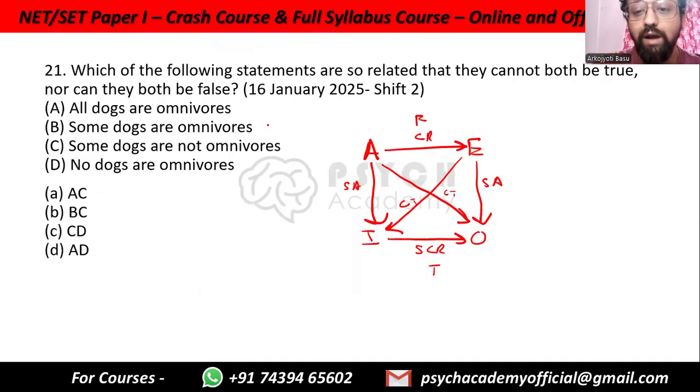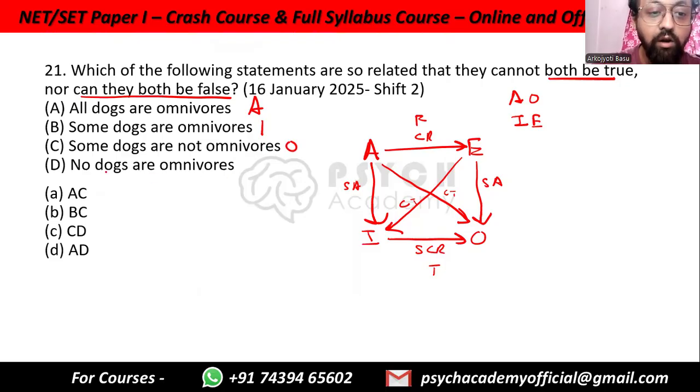Now, whenever we are looking at statements that cannot be true together and cannot be false together, then we are looking at contradictory statements. Contradictory means A and O, and I and E. That is, universal positive versus particular negative, universal negative versus particular positive. So all dogs are omnivores, this is A. Some dogs are omnivores, this is I. Some dogs are not omnivores, this is O. And no dogs are omnivores, that is E.